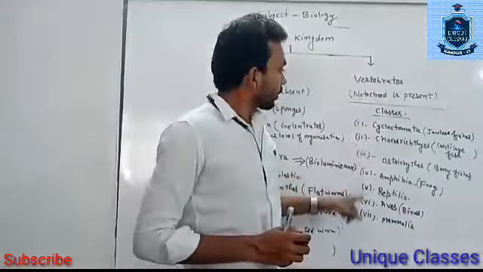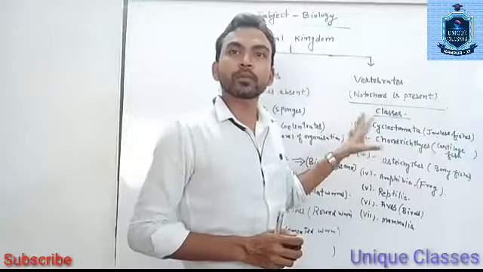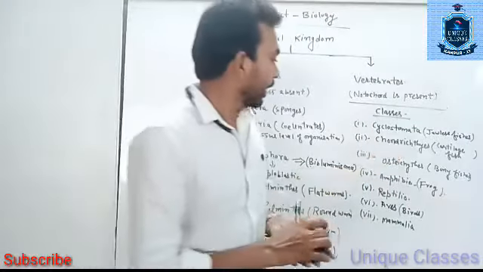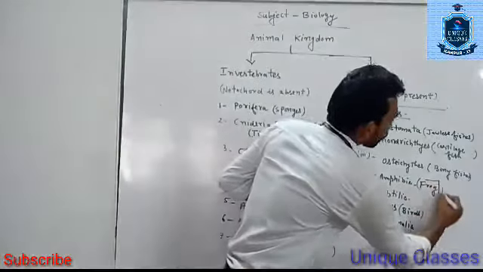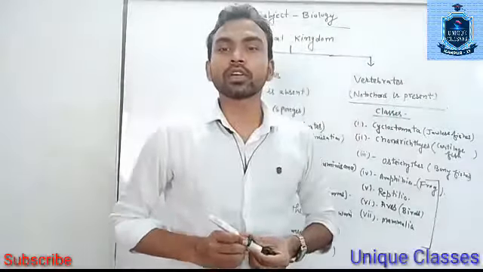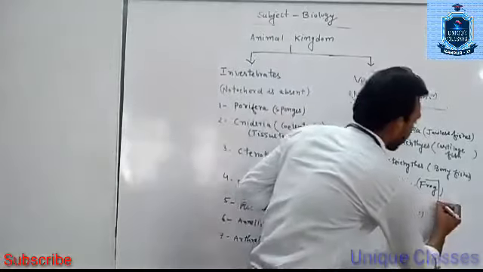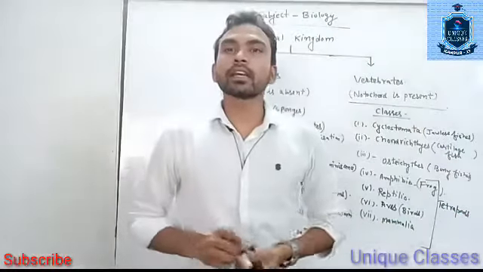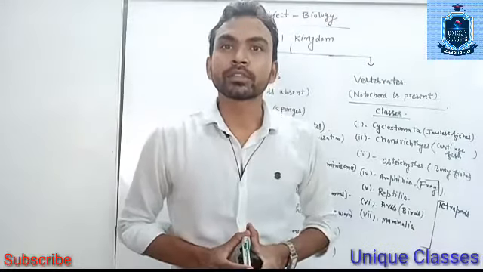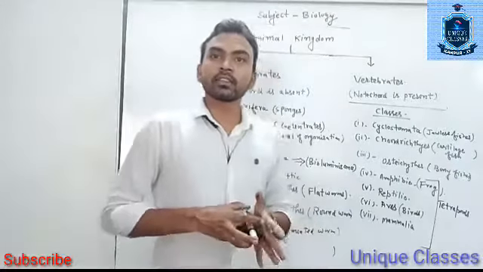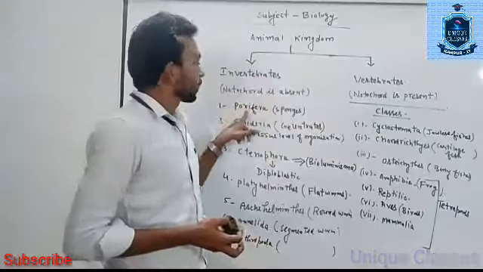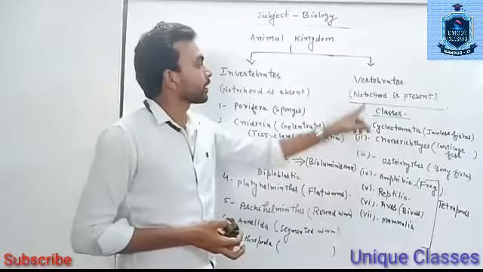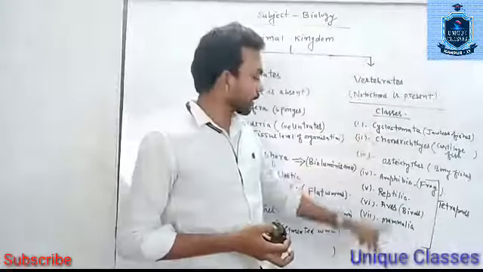And we will take up each class, its specific properties and examples. One more thing: amphibia to mammals are also known as tetrapods, because they have two pairs of limbs. So in the next class we will start from the Porifera phylum up to Echinodermata, and Vertebrata from class Cyclostomata to Mammalia.